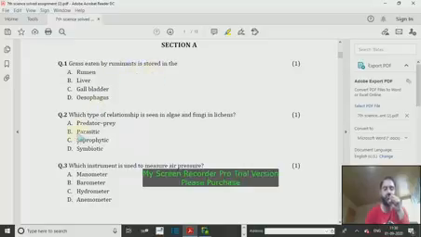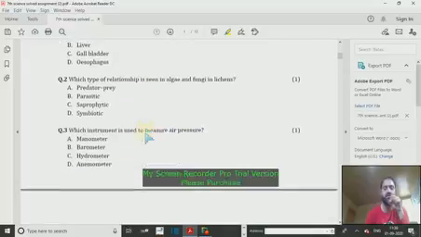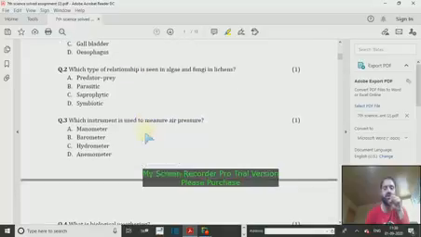Question number 2. Which type of relationship is seen in algae and fungi in lichens? You must have read this lesson, nutrition in plants, in which we have a subtopic on lichens. Lichens contain two organisms, one is algae and another is fungi.